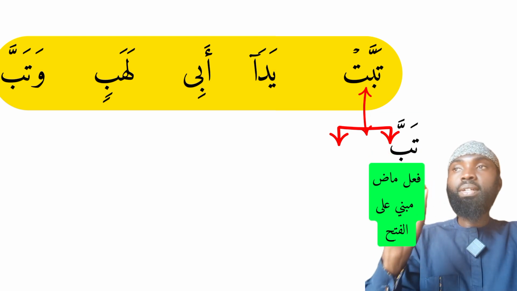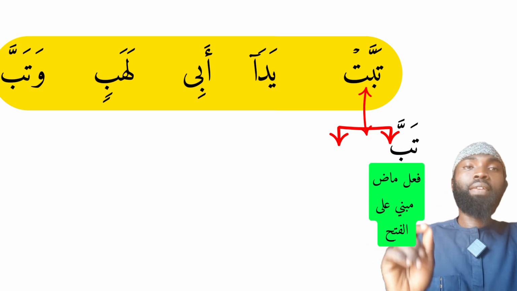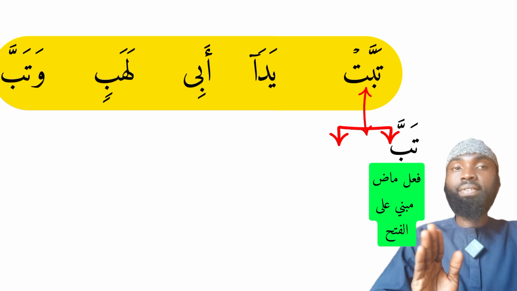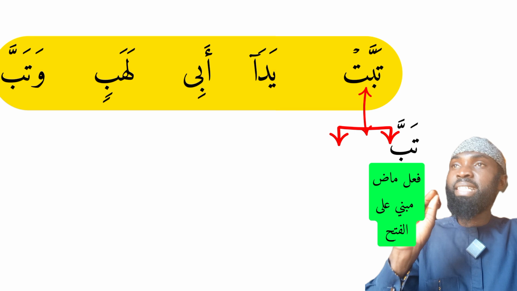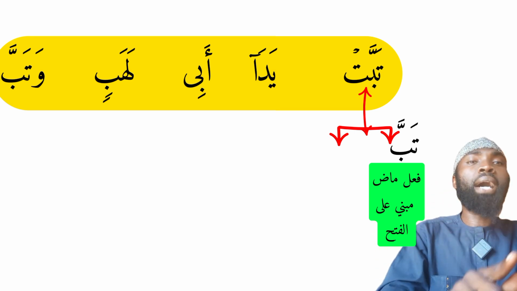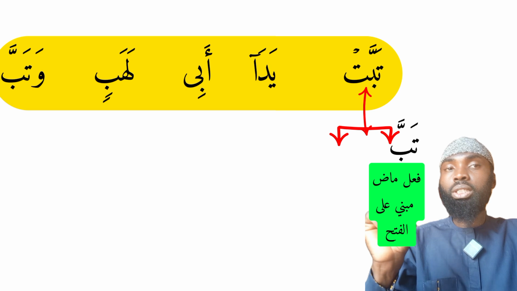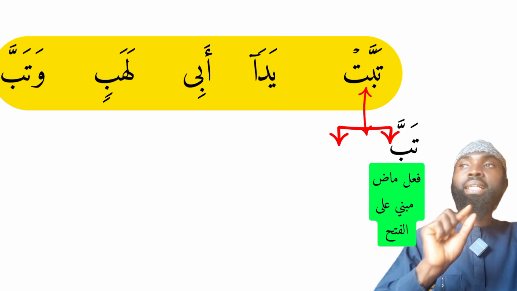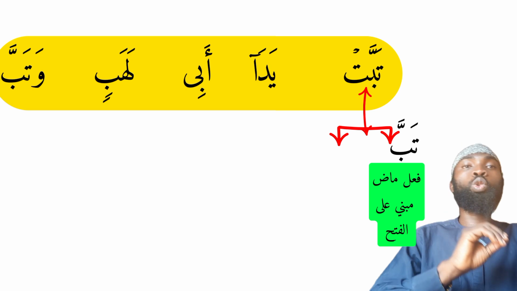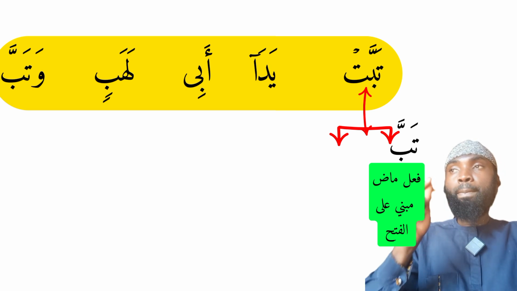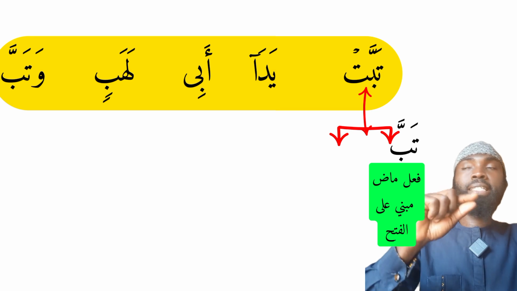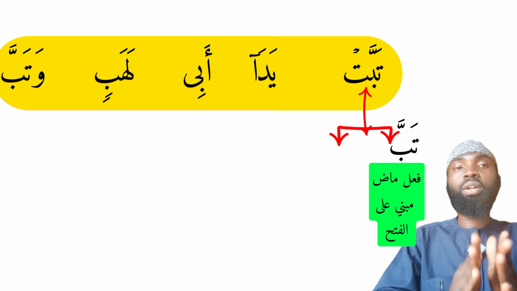Tabba, we say fi'l madi mabniyun ala al-fath. This is a past tense verb which is built upon fatha. We can see it is carrying fatha. And tabba means he perished, or tabba could mean it's perished. This could also be used for prayer. May he perish or may it perish. It depends on what you are referring to.